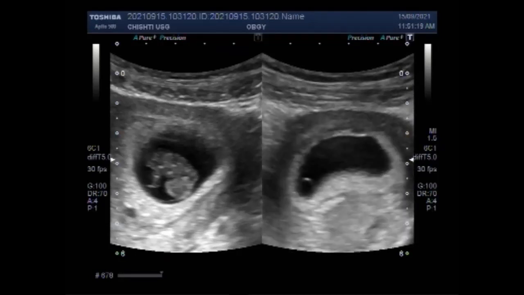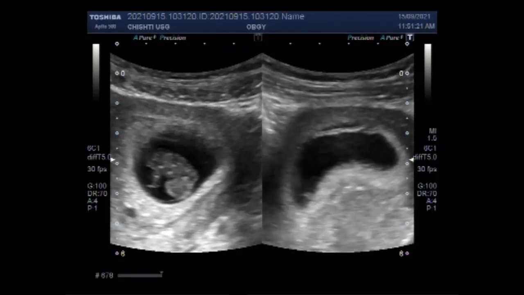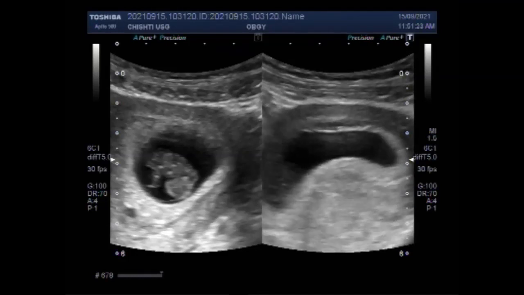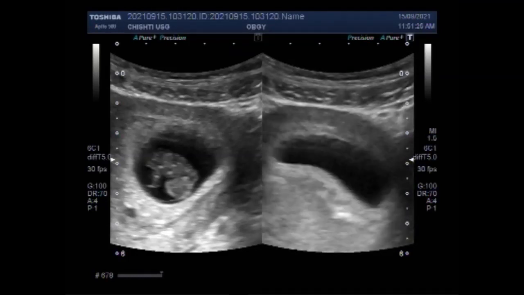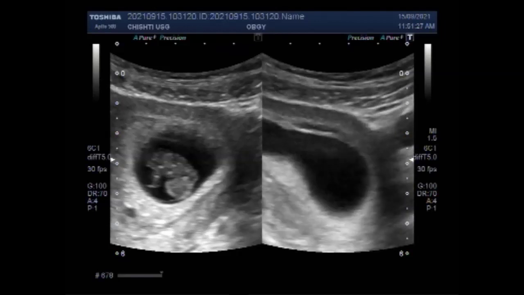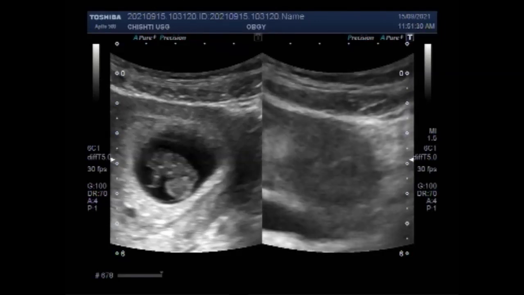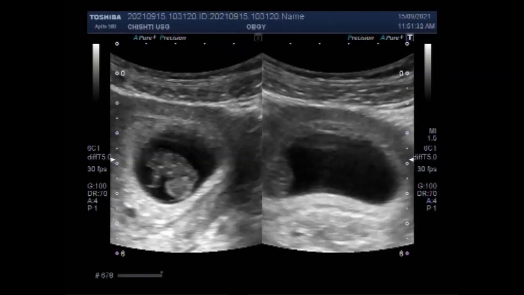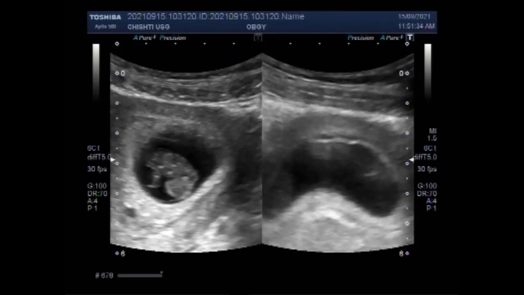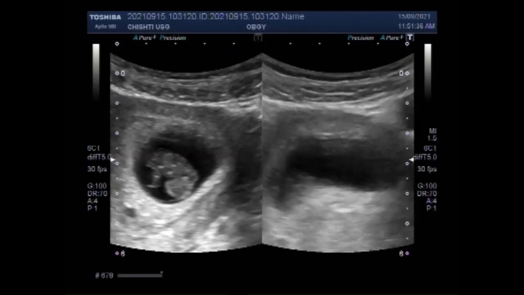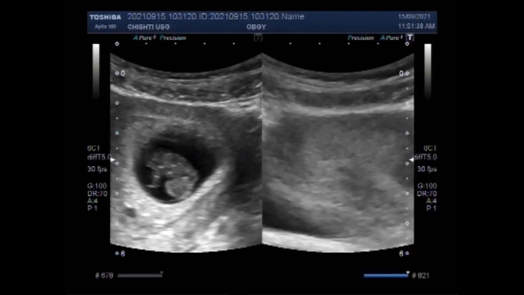Ultrasound diagnosis of miscarriage should only be considered when there is either a mean gestation sac diameter of more than 25 millimeter with no obvious yolk sac, or a fetal pole with a crown rump length of more than 7 millimeter without evidence of fetal cardiac activity.